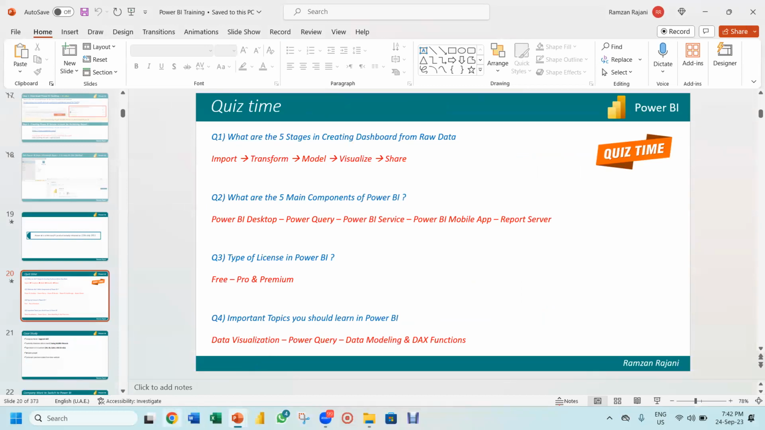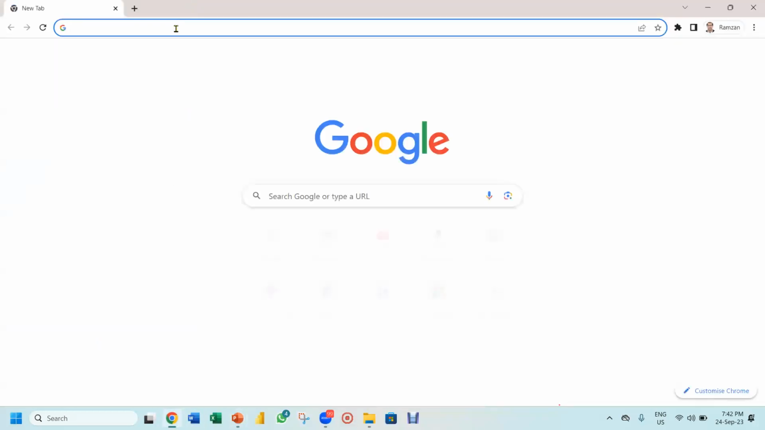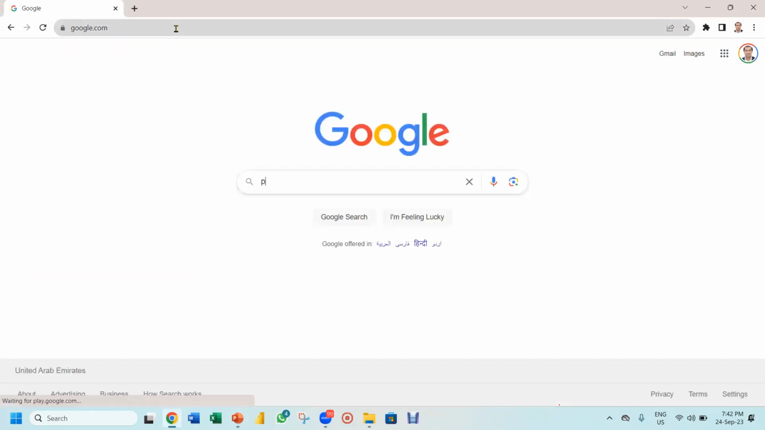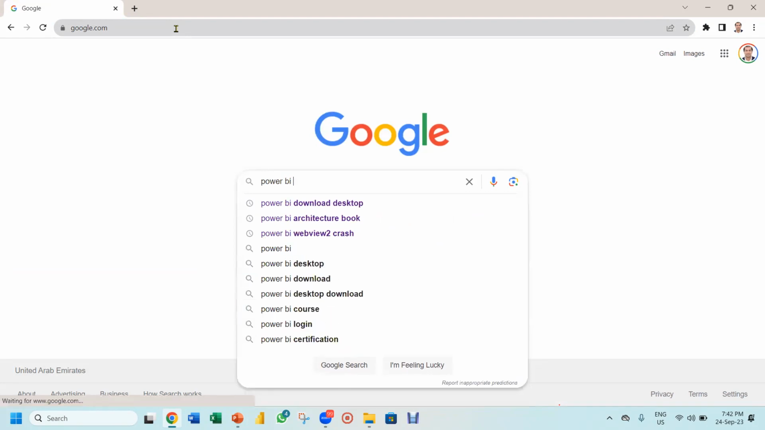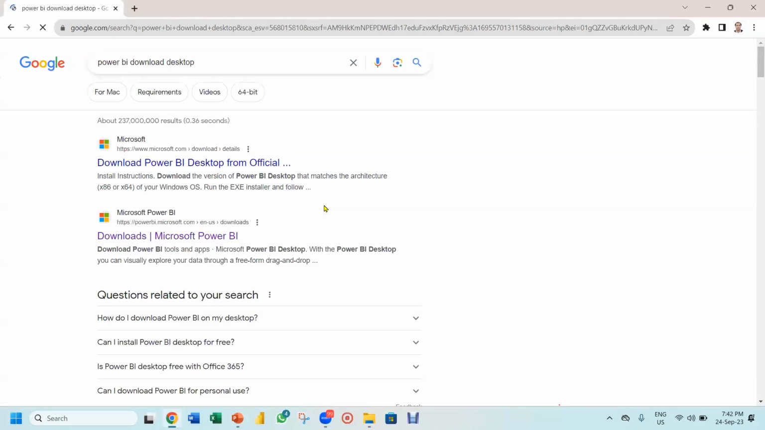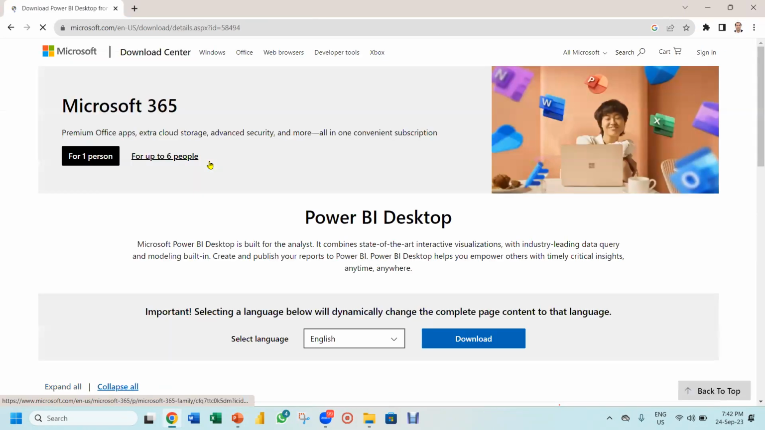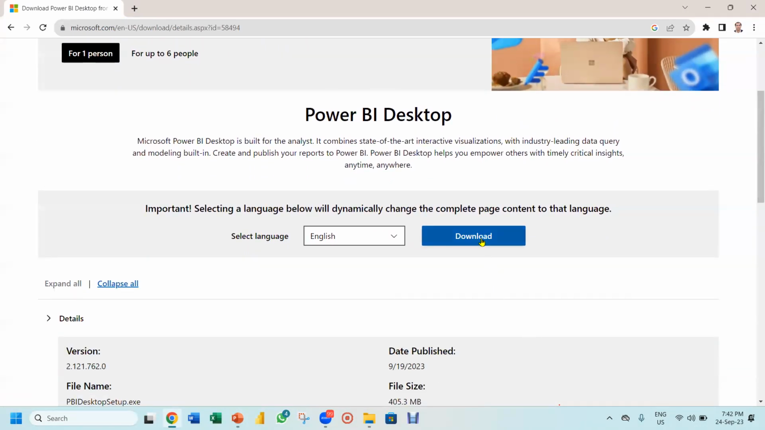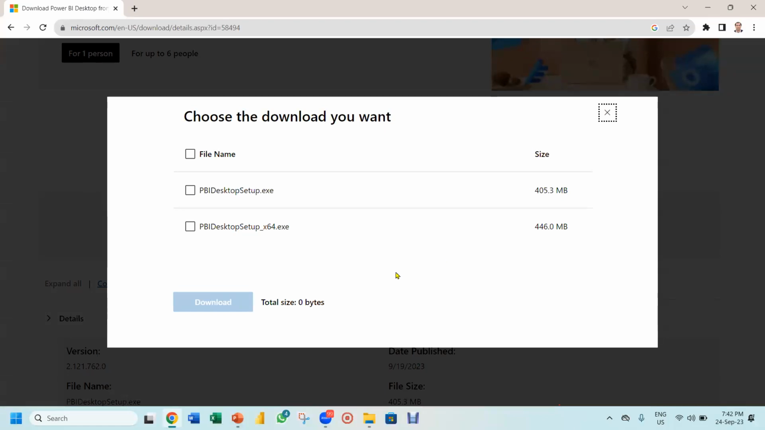So just for your knowledge, friends, those who are first-time users, after this session, if you want to practice on your own, what you should do? You should go to Google and over here you will type Power BI download desktop, or you can just type download Power BI desktop. When you go, you will get the first link over here, download Power BI desktop, this one. Do you see this link? I click on this link and you will see this screen. Here you scroll down and you get one option, download. When you click on download, you get this screen.